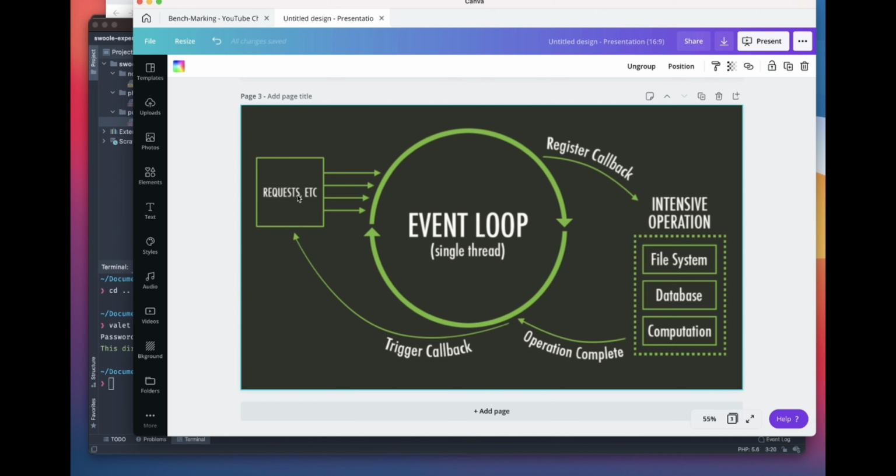Whenever a request comes, Node.js starts executing it. Whenever there is a blocking IO, it creates another thread and registers a callback with it. This is a background process, a kernel thread on Unix or macOS. It registers a callback with this thread, and this thread starts executing whatever the file system, database, or computation work is. Once this is done, it executes the callback and an event is queued. The event loop is actively listening for these kinds of events, so once the event is queued, it processes the event and serves the response.